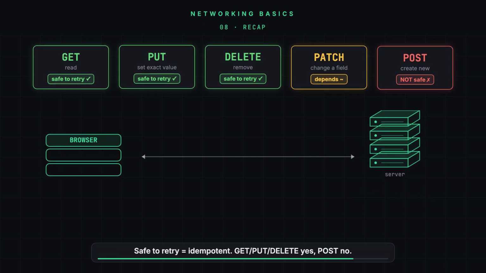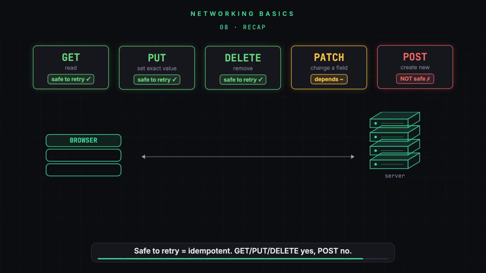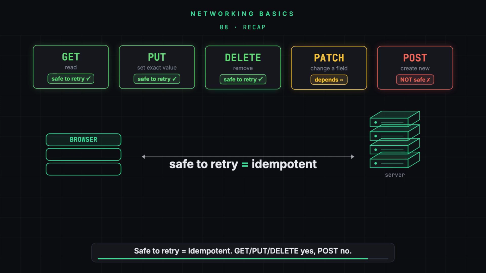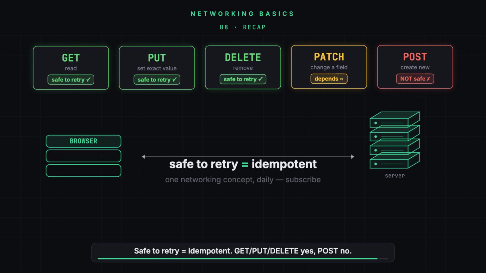So get, put, and delete are safe to retry. Post is the one that bites, and patch depends. Safe to retry is just another way of saying idempotent. And now you know which is which.